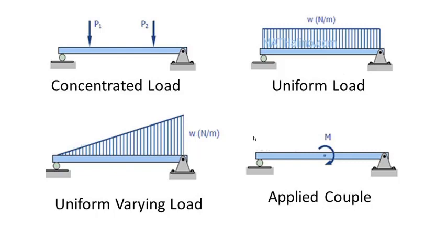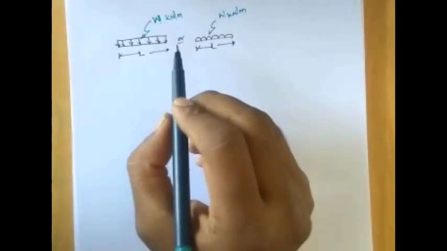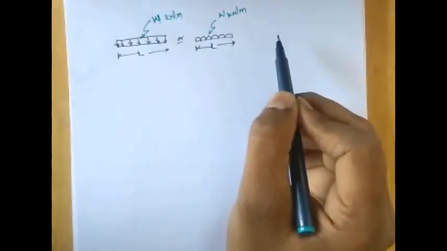Now we'll move on to the conversion of UDL and UVL into the equivalent point load, because when we are solving numericals, the load should be in the form of an equivalent point load, so that it will be easy to calculate the support reaction. So in this case, we are converting the UDL into the equivalent point load.